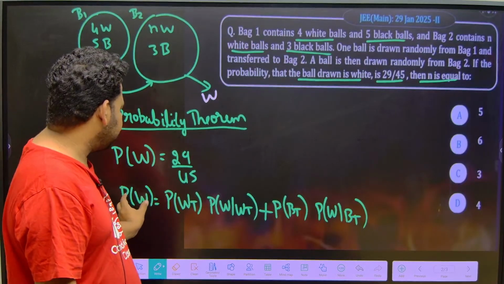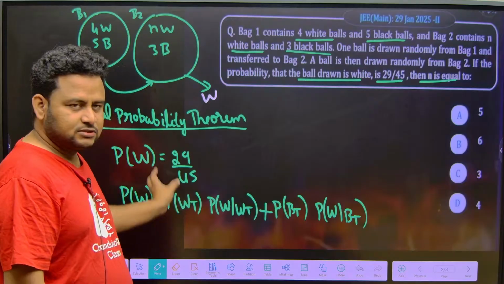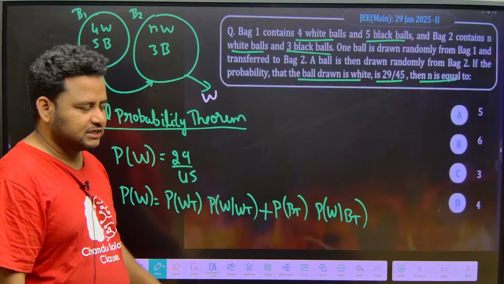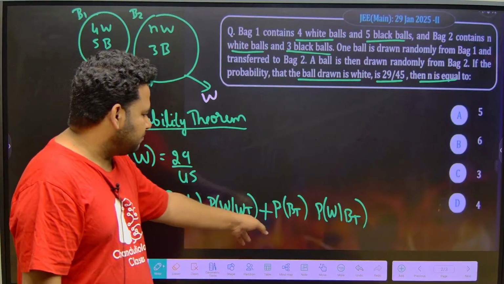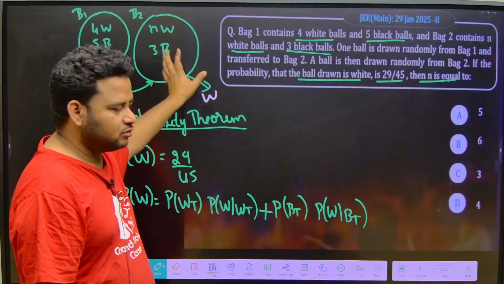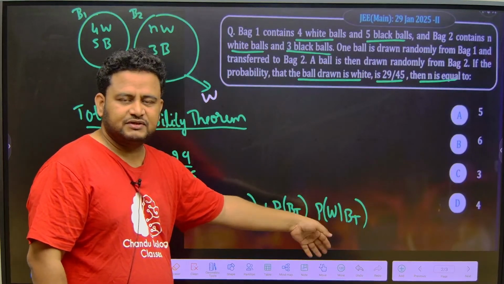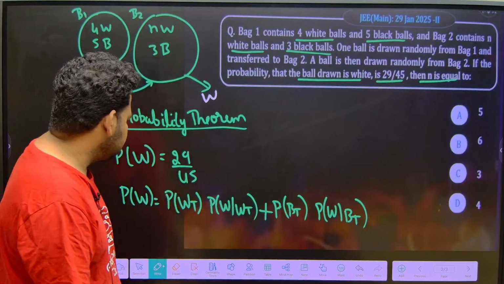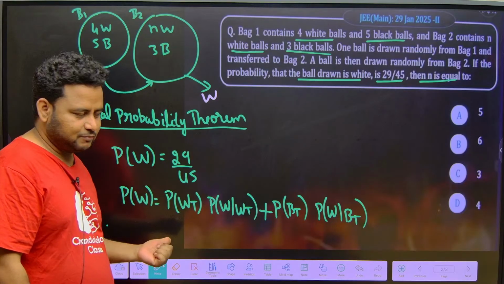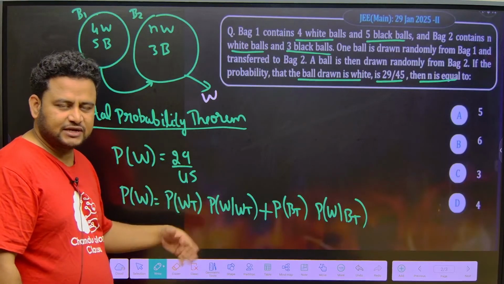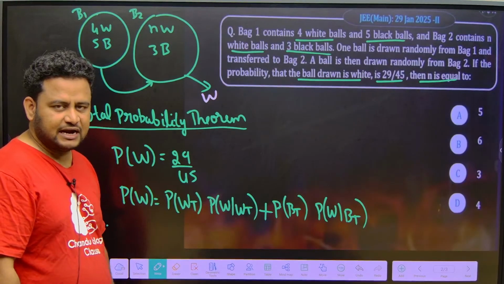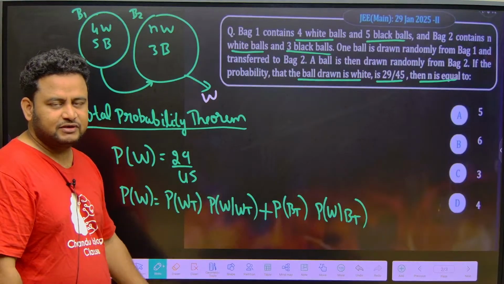Okay, getting a white ball is what? One thing is a white ball is transferred and you are getting a white ball, given that a white ball is transferred. Now I will explain again. This is the total probability theorem we are using, that is the total probability of getting a white ball. Next thing is a black ball is transferred and you are getting a white ball, given that a black ball is transferred.